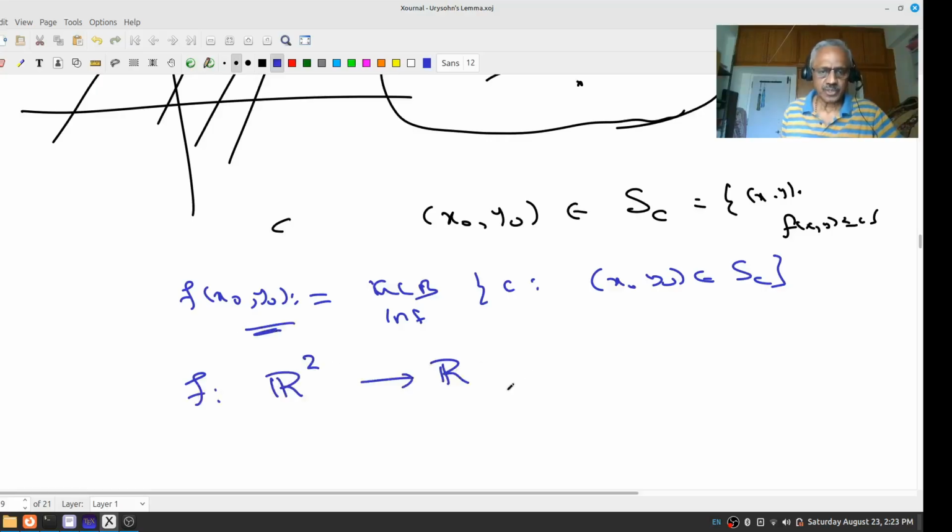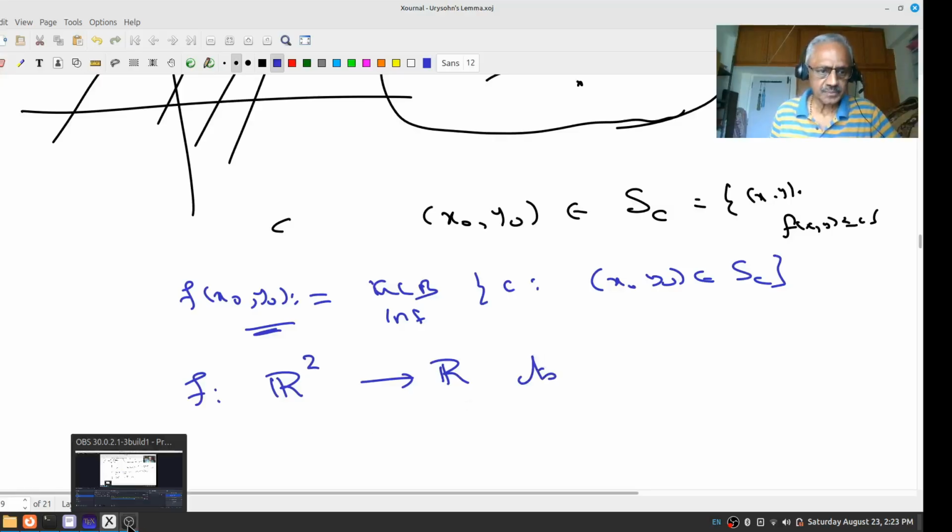Of course, one has to show it is continuous. This is the very general method we want to use. This way we are able to define a real valued function. I do not know whether it is continuous or not. It can be proved. The book which I gave as a reference contains a proof. Is that clear? Now something is tangible.